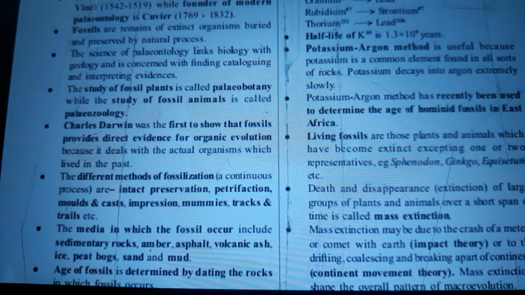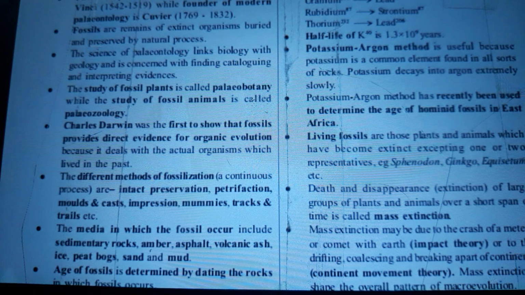Fossils are remains of extinct organisms buried and preserved by natural process. The science of paleontology links biology with geology and is concerned with finding, cataloging, and interpreting evidences. The study of fossil plants is called paleobotany, while the study of fossil animals is called paleozoology.